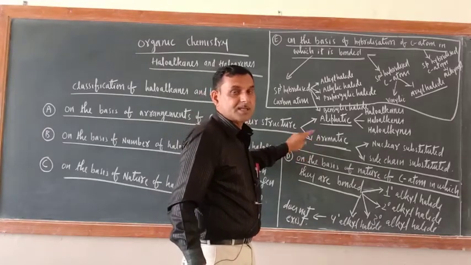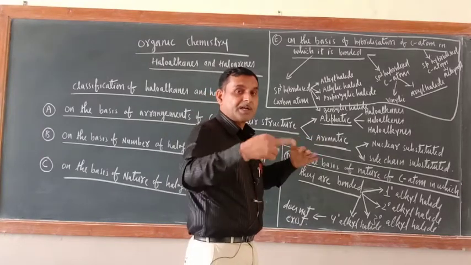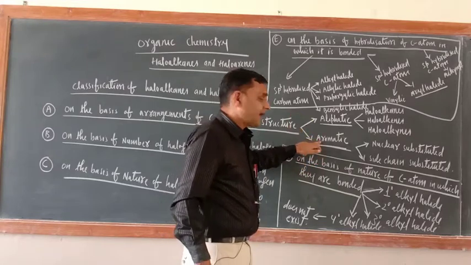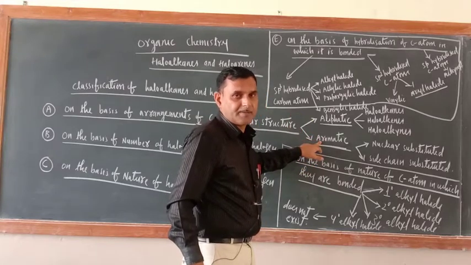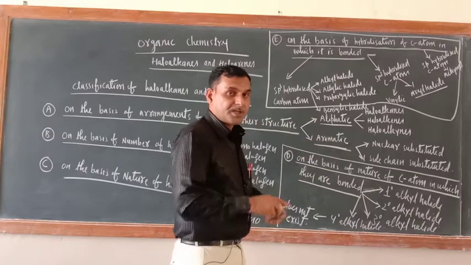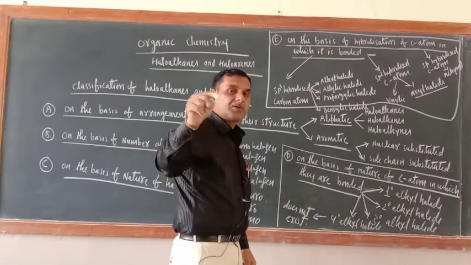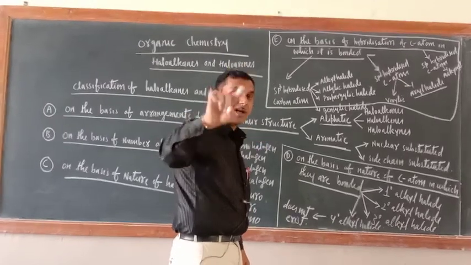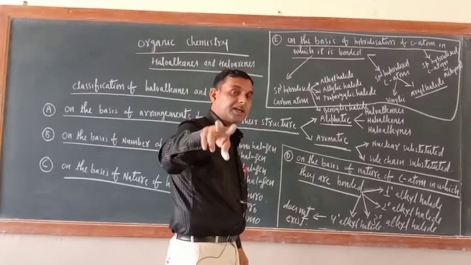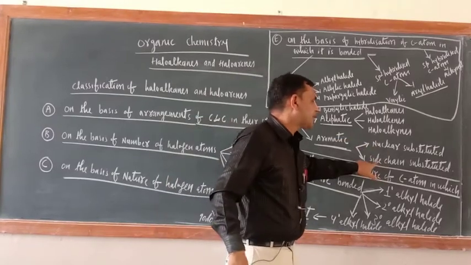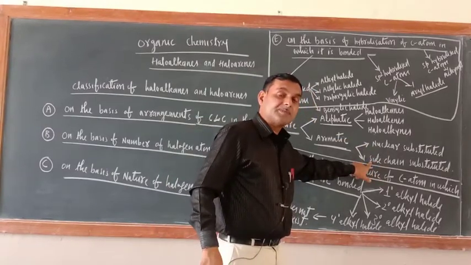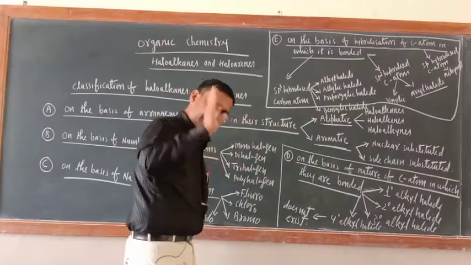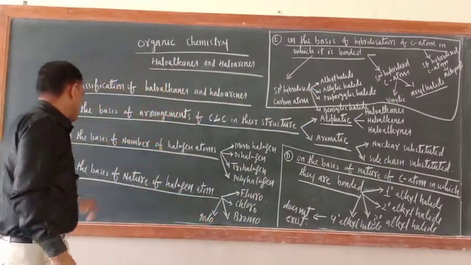Aromatic means that if a halogen atom is bonded with an aromatic ring, then they will be aromatic halogen derivatives. Now there are two ways. The halogen atom may be directly attached to the ring, then it will be nuclear substituted. If it is attached to the side chain, then it is side chain substituted. Again we'll explain. So this is the first basis.